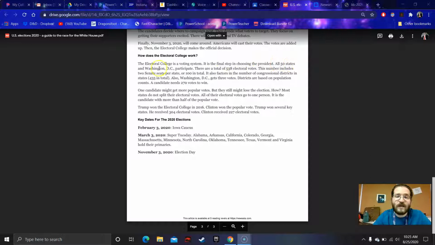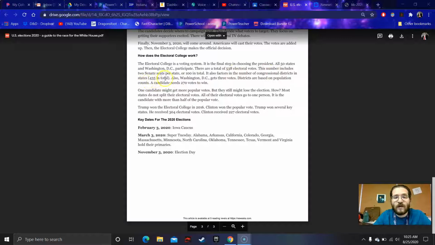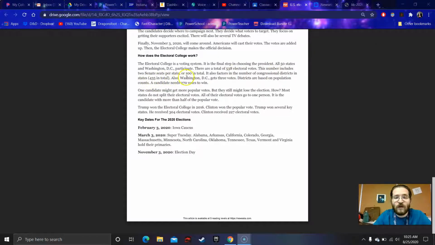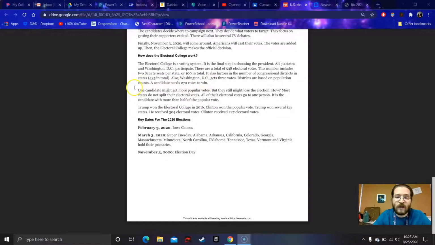All 50 states and Washington, D.C. participate. There are a total of 538 electoral votes. This number includes 2 Senate seats per state, or 100 in total. It also factors in the number of congressional districts in states, 435 in total. Also, Washington, D.C. gets 3 votes. Districts are based on population counts. The candidate needs 270 votes to win.